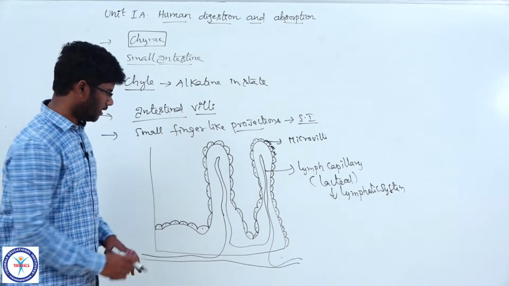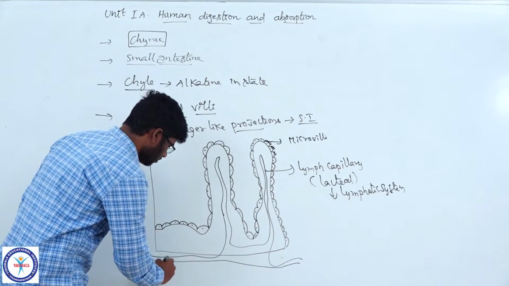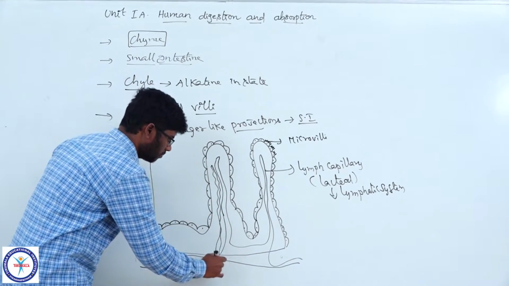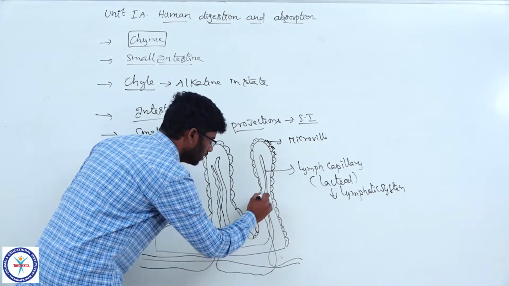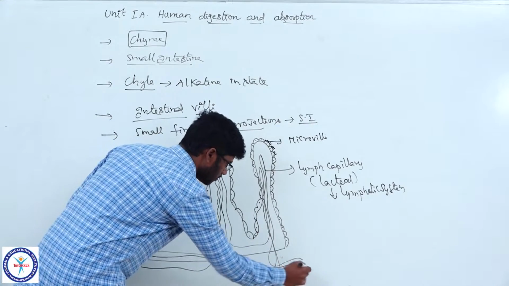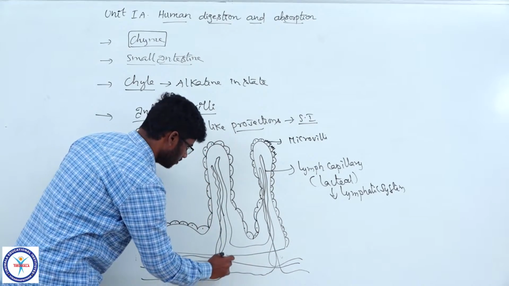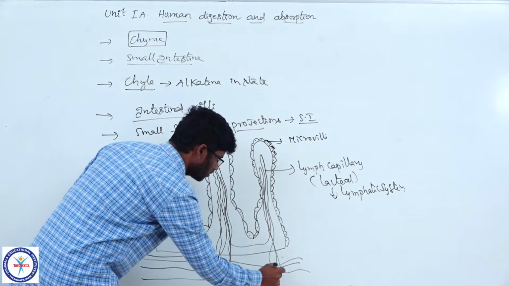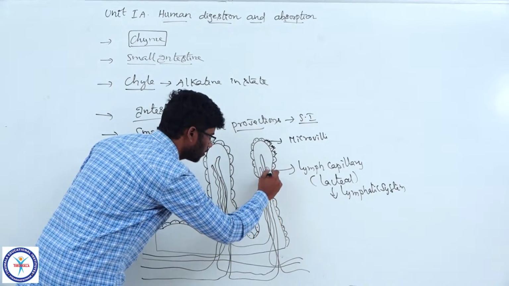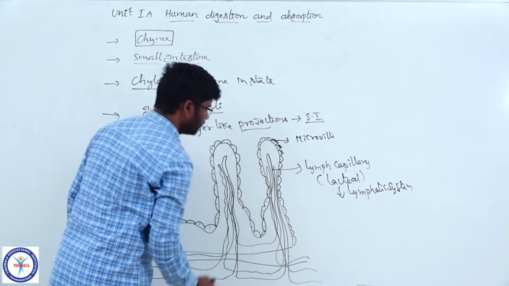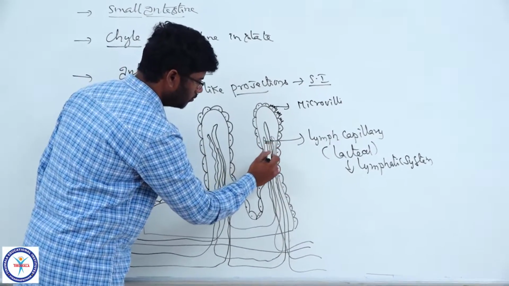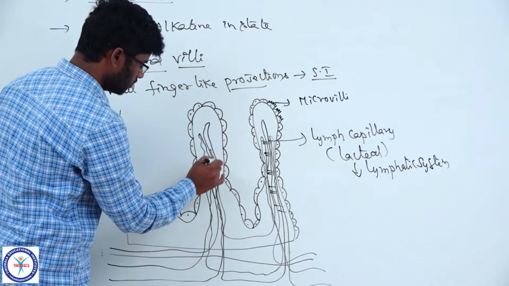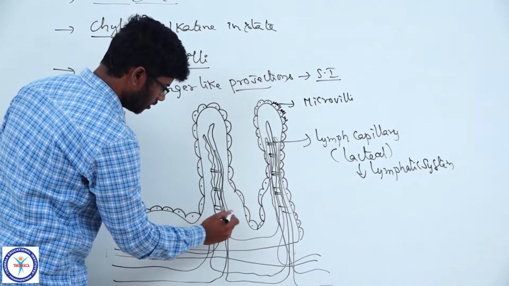Along with the lymph capillary, the villi are also supplied with blood vessels, like veins and arteries. Between the venules and arterioles, there are capillaries.